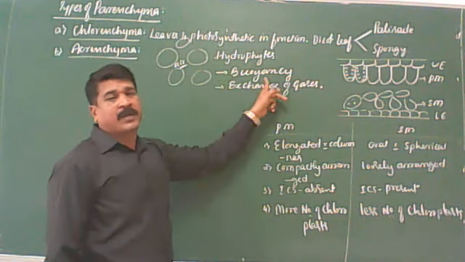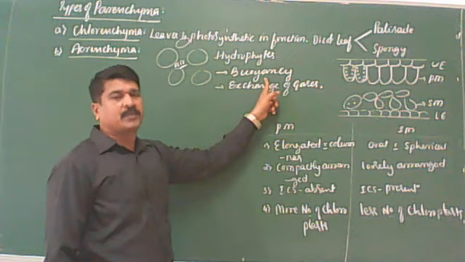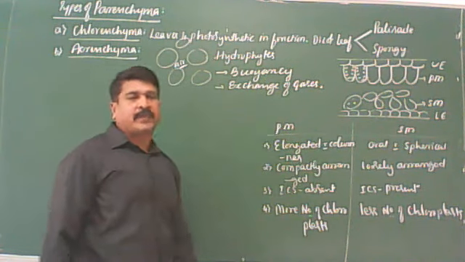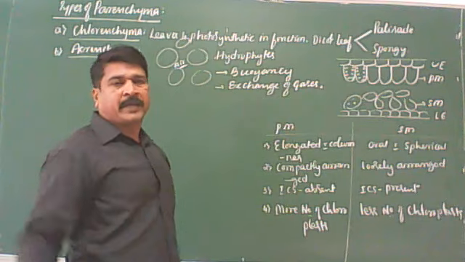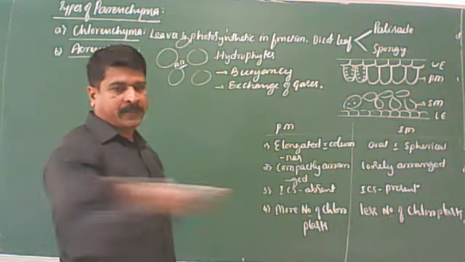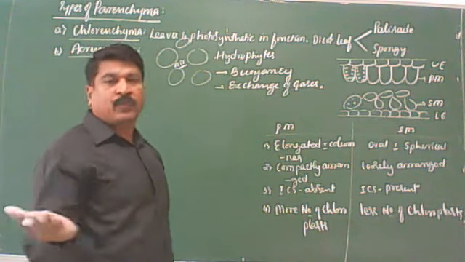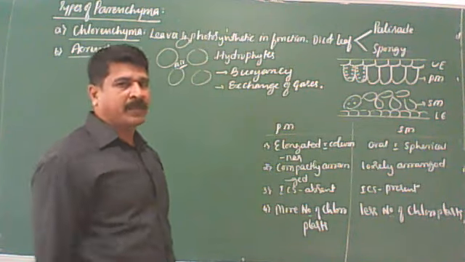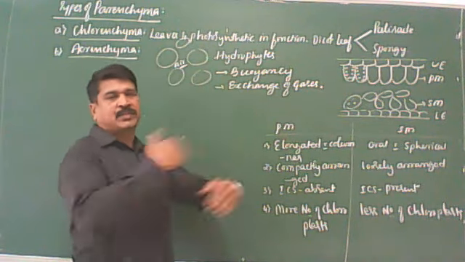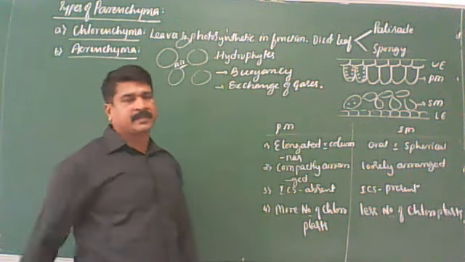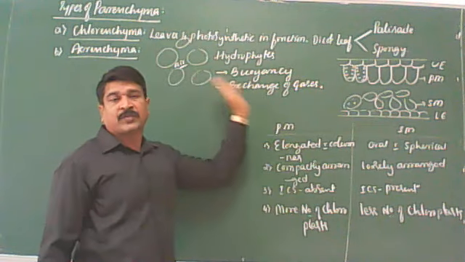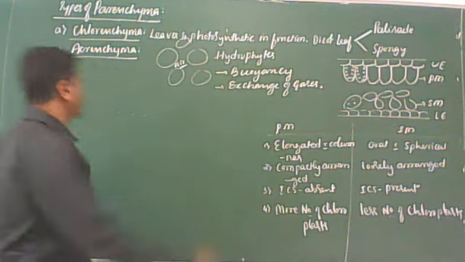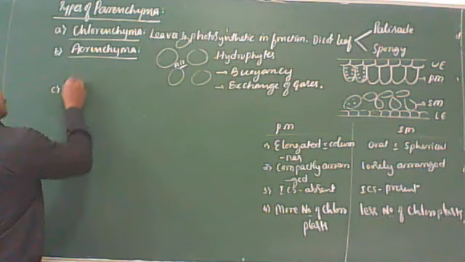One function is that it gives buoyancy to the aquatic plants. One point you should remember: due to the presence of aerenchyma, these aquatic plants can float on the surface of the water. That is called buoyancy, and it also helps in the exchange of gases. So these are the two functions. Clear? Next, let us consider prosenchyma.